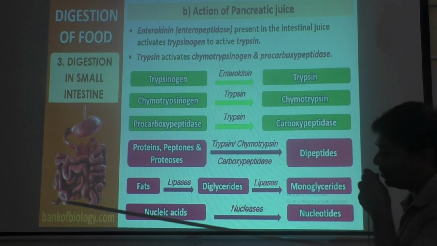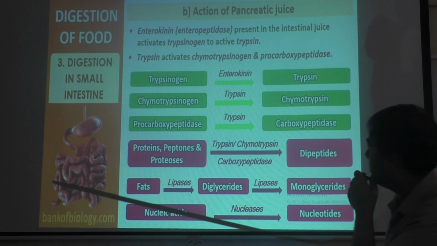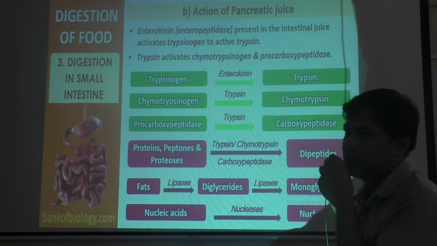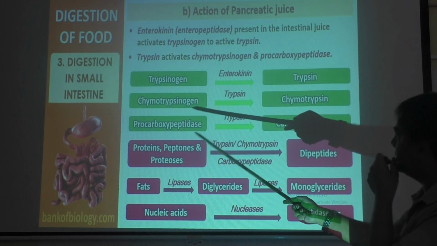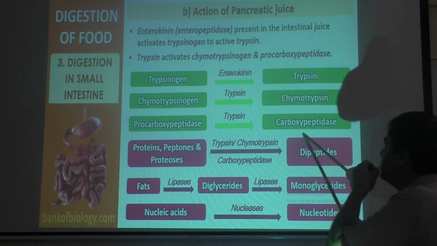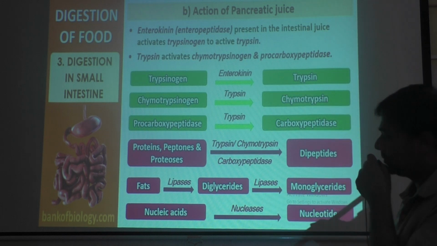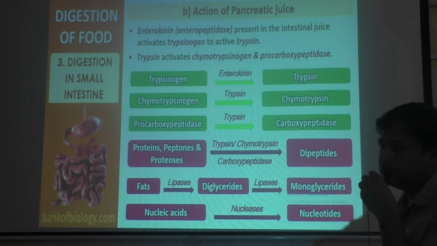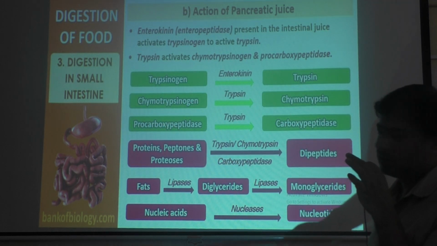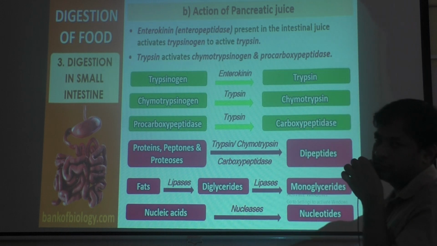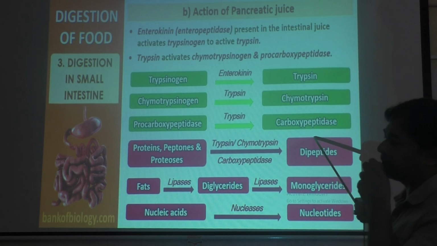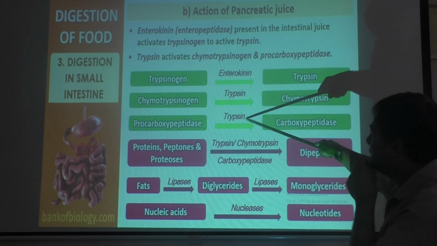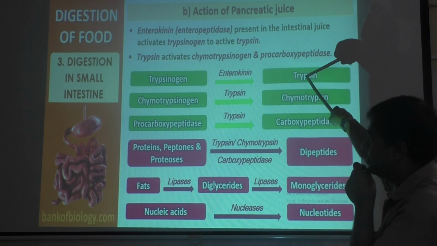Then procarboxypeptidase, do you remember, we learnt it in the last class. Procarboxypeptidase enzyme is converted to carboxypeptidase. Pro is removed. Pro means primitive, first formed. This is last formed. Procarboxypeptidase is converted to carboxypeptidase with the help of enzyme trypsin that is produced here.